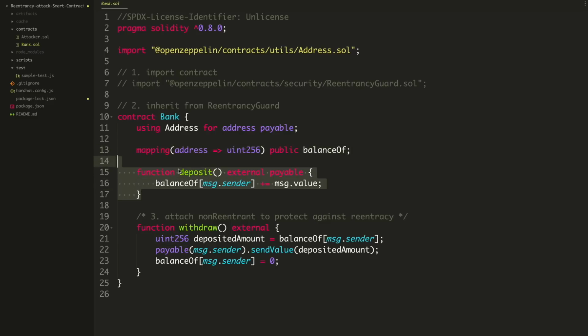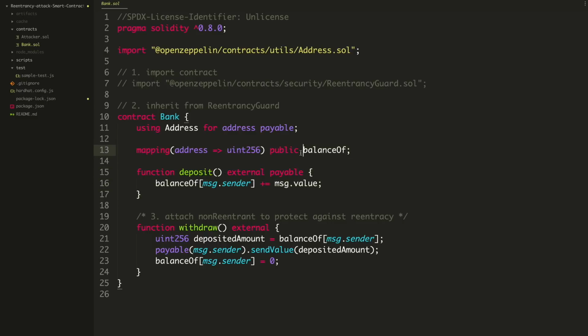And they call this deposit function. So they basically just say deposit. It updates the balance of msg.sender. That's what msg.sender stands for. msg.value is the amount of Ether sent in with the transaction, and it just increments the balance by msg.value. So msg.sender is the address of the person sending, and msg.value is the Ether amount. And so that gets stored here.